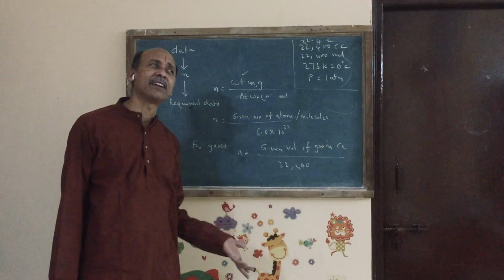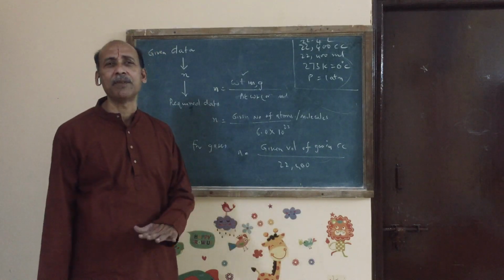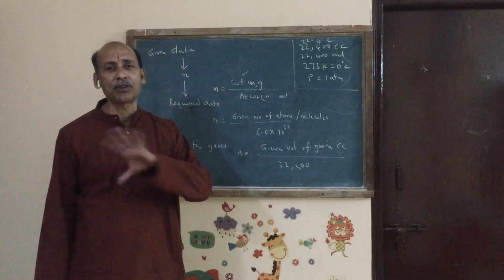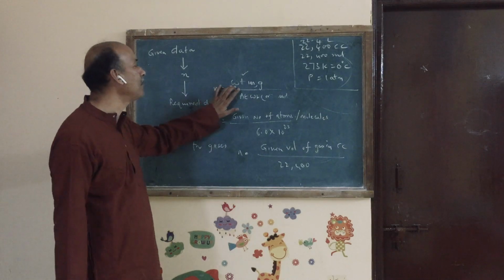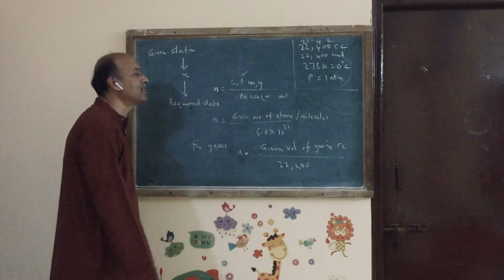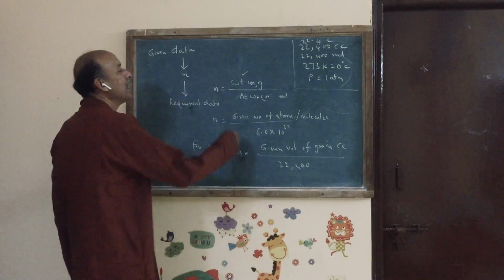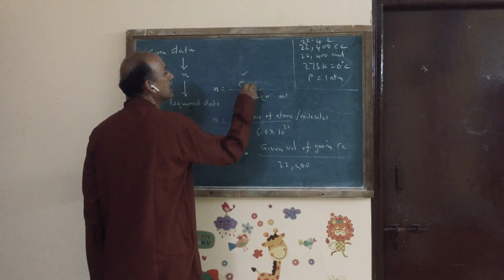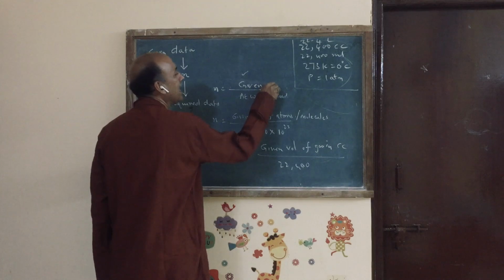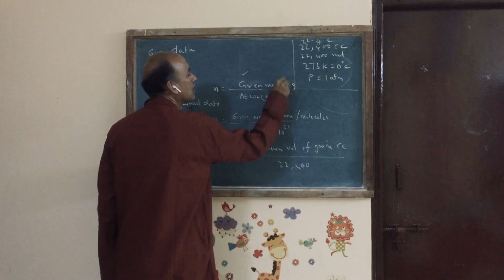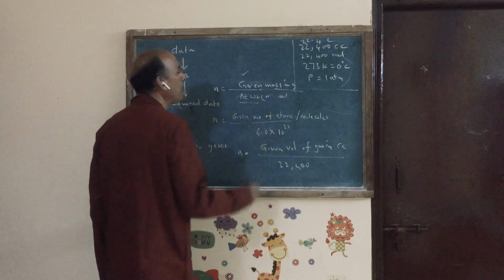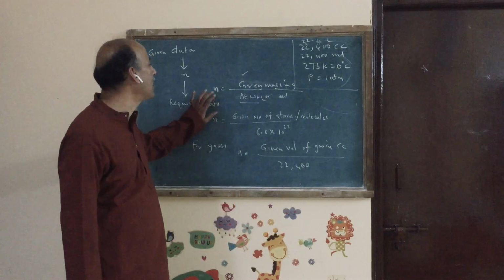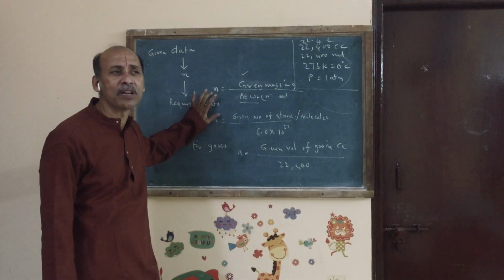They can give you atoms or they can give you molecules. They may talk about elements, they may talk about compounds. But sometimes they can give mass. If they are giving you mass and talking about atoms, given mass in grams divided by atomic weight, if you are doing this, you are getting number of moles of atoms,